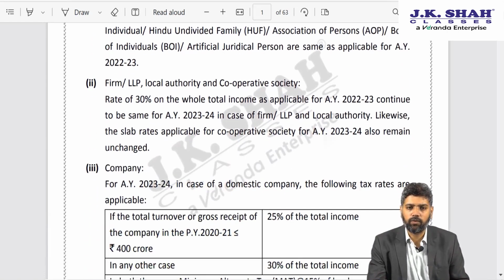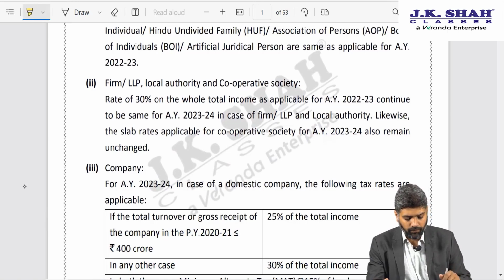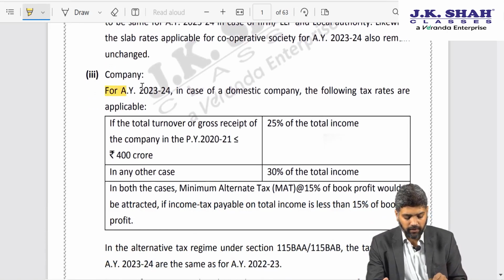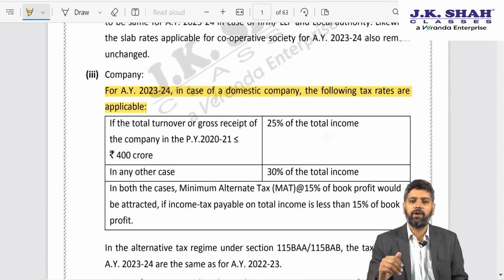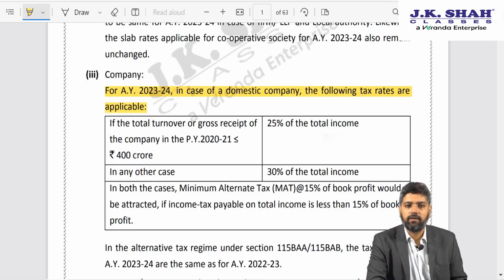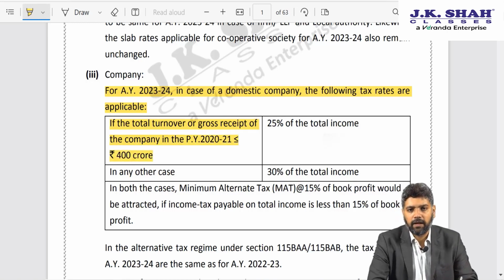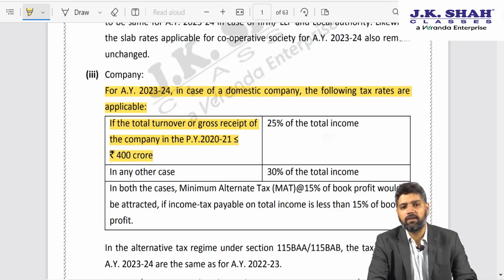covered by us during the course of our studies, that is with regard to the rate of tax applicable for a company. As far as a company is concerned, during the current year, that is FY 22-23 relevant to AY 23-24, the rate of tax is 25% for a domestic company in case the turnover of previous year 2021 does not exceed 400 crores. I have already covered this during my lectures and I have told you the rationale also why we consider the turnover of FY 2021.